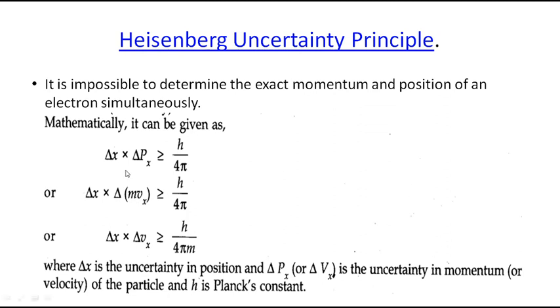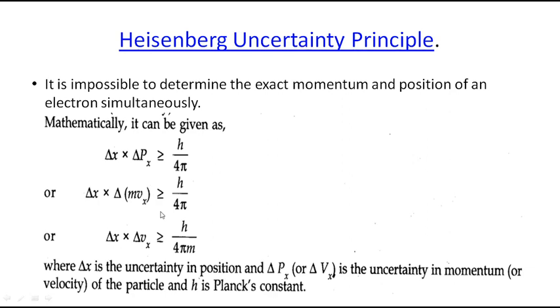So what is this? Delta X means what? Uncertainty in the position. Why do I put delta? Because it is uncertain. And what is delta P? Uncertainty in the momentum. And if you multiply these uncertainties, it is always greater than or equal to h by 4 pi. So this is the relationship given by Heisenberg.